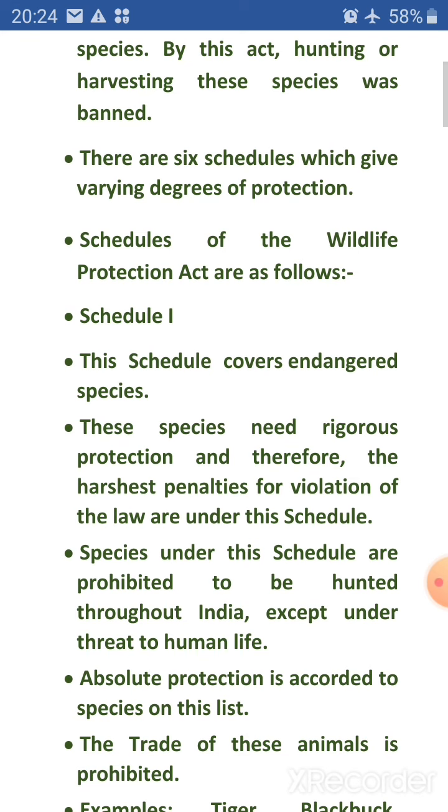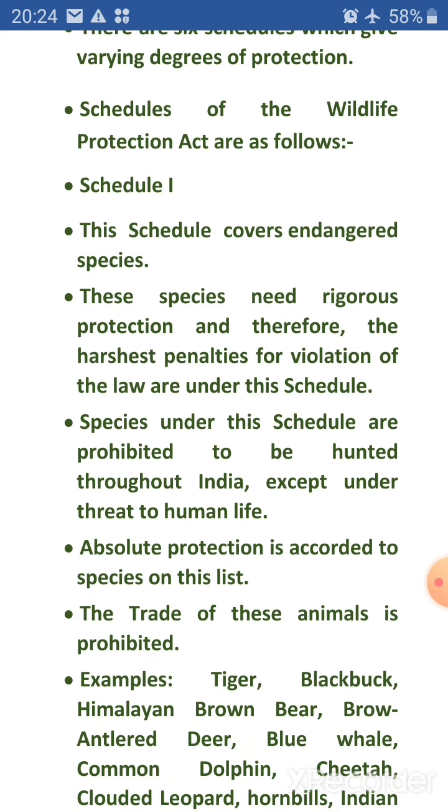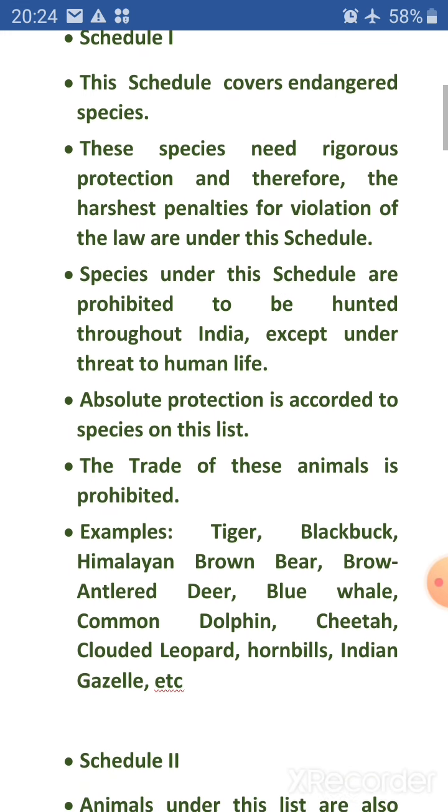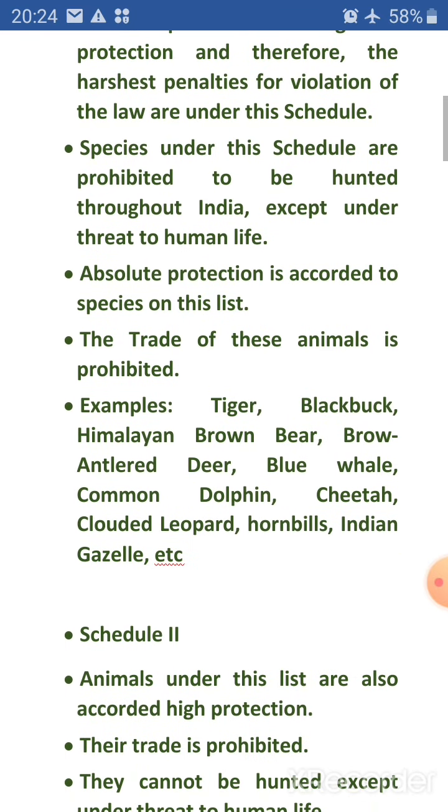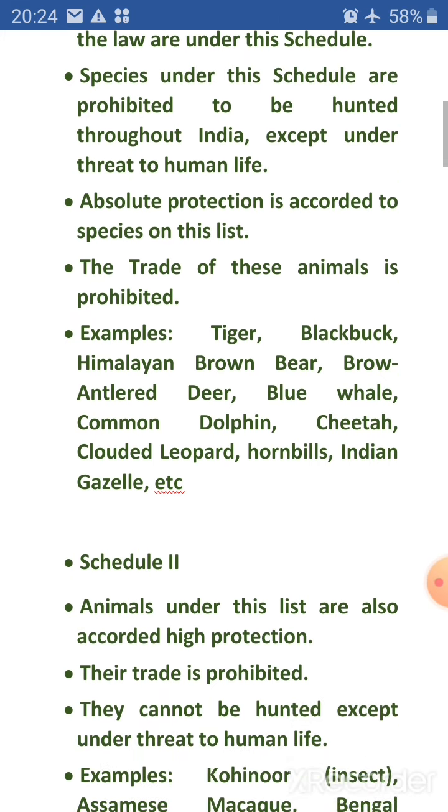Schedule 1. This schedule covers endangered species. These species need rigorous protection and therefore the harshest penalties for violation of the law are under this schedule. Species under this schedule are prohibited to be hunted throughout India except under threat to human life. Absolute protection is accorded to species on this list. The trade of these animals is prohibited.